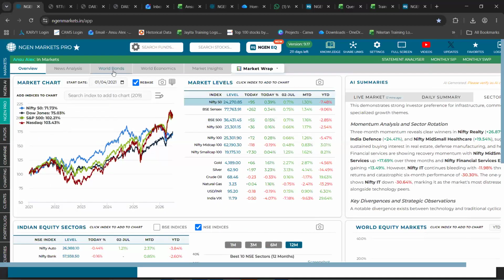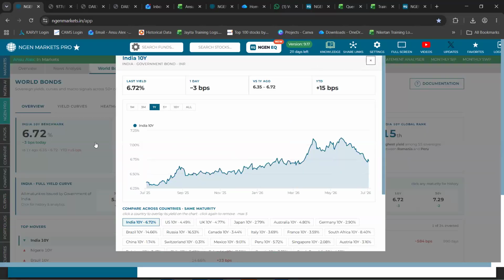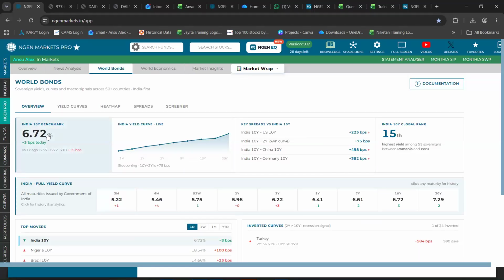Next to that, we move further towards the World Bond section. Under the World Bond section, you can get data of up to 50 plus countries, their yields and their maturity date data as well. Under this, the first tab that we have is the Overview tab, which gives you the daily snapshot. Right here, the first thing you can come across is the 10-year government bond yield figure, which is 6.72%.